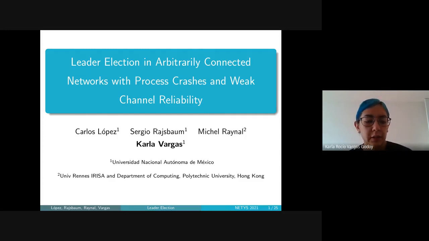The name of our paper is Leader Election in Arbitrarily Connected Networks with Process Crashes and Weak Channel Reliability. This is joint work that I did with Carlos Lopez, my advisor Sergio Rajsbaum, and Professor Michel Raynal.